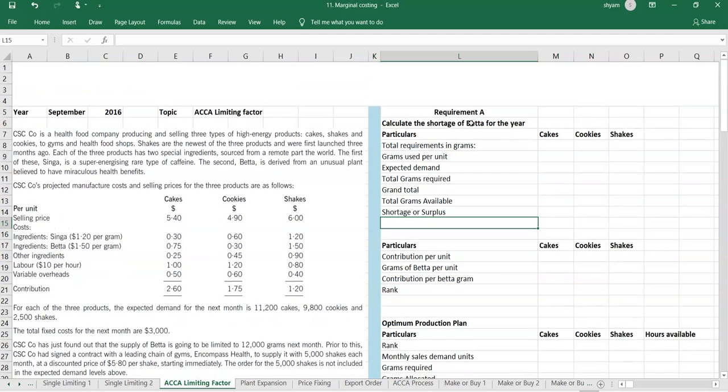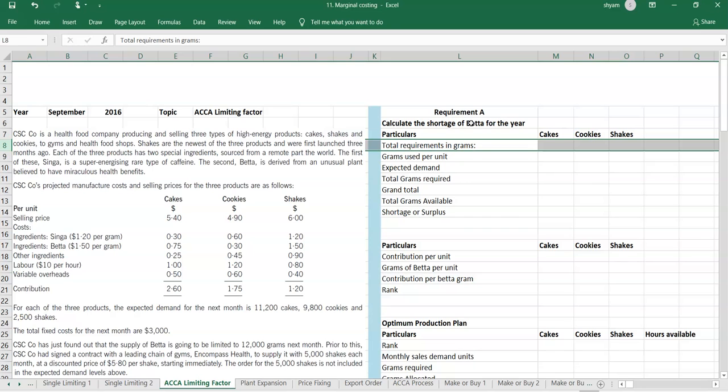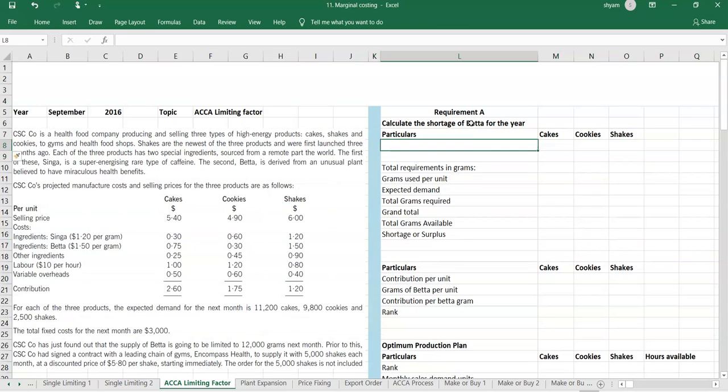So that's about the problem here. First we'll try to find out the shortage for beta. First we have to find out the total requirements in grams, and before that, the grams used per unit. For that we need one or two more lines: cost of beta per unit.